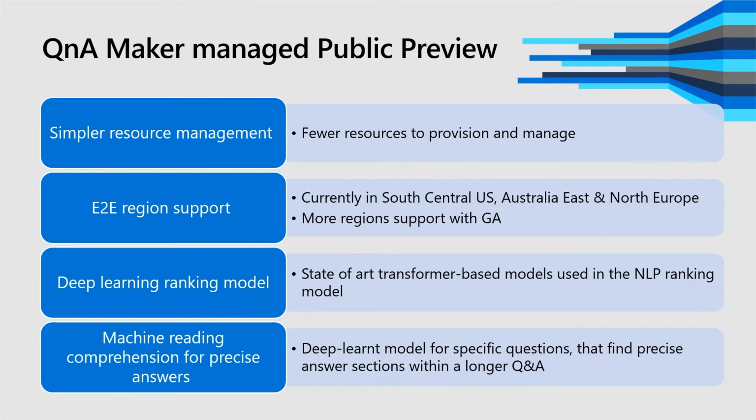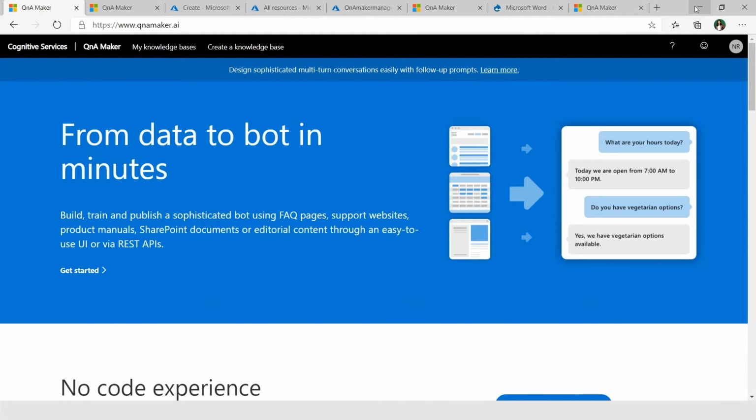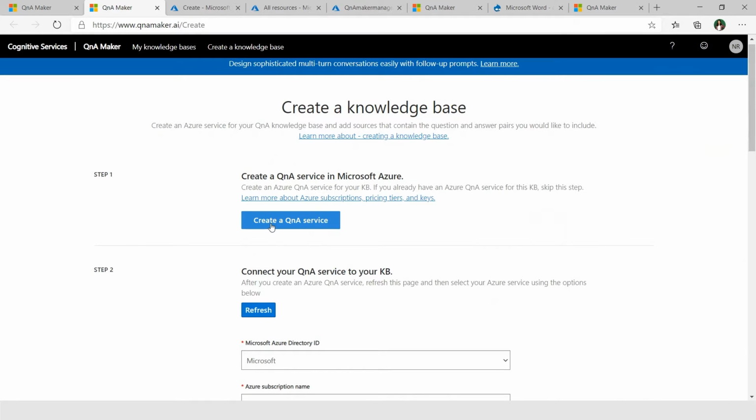This is really exciting. I'm excited to see. Can you show us how someone would set this up or how it works? Sure. Most of you must know, but just to give a quick overview, this is our QnA Maker portal. So how people normally work is they go to create a knowledge base. And what they do is they create this service. So first we'll go to create QnA Maker service. This is exactly similar to the current GA. So you'll not be able to differentiate between anything till now.